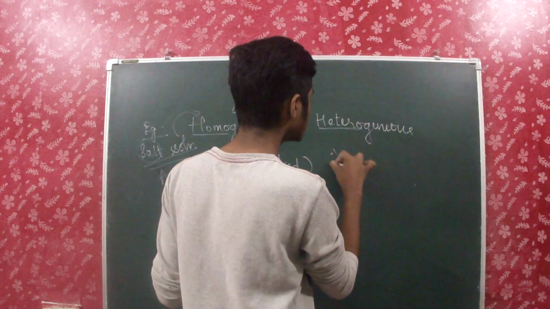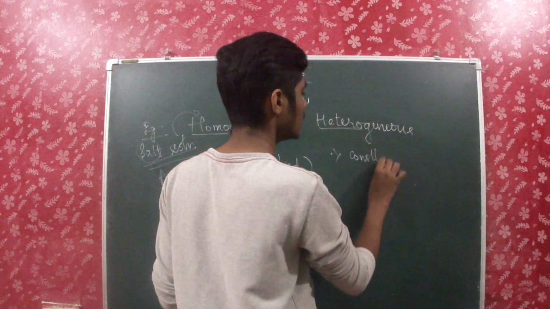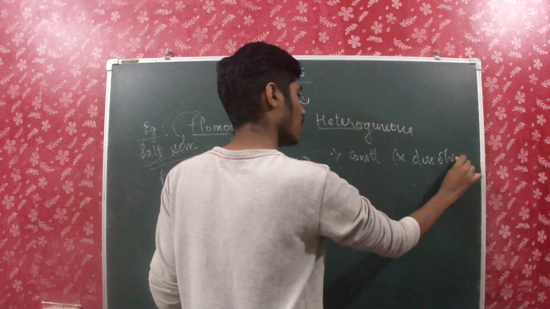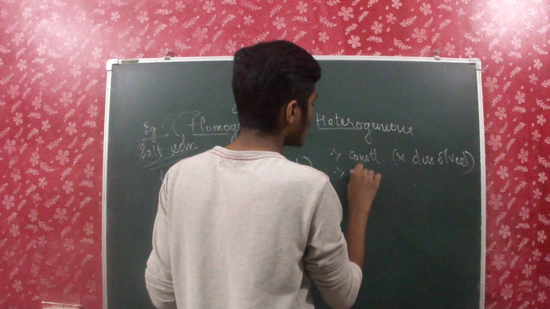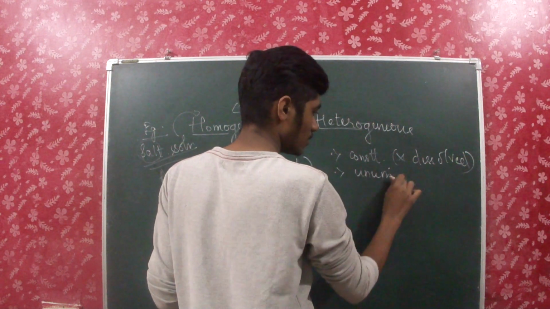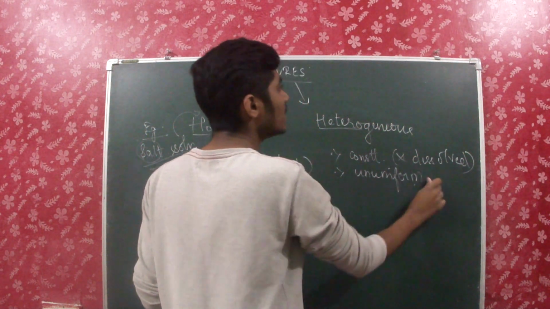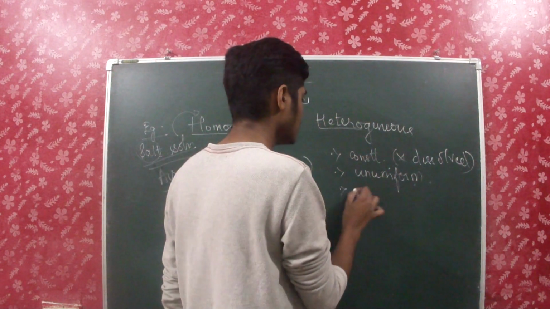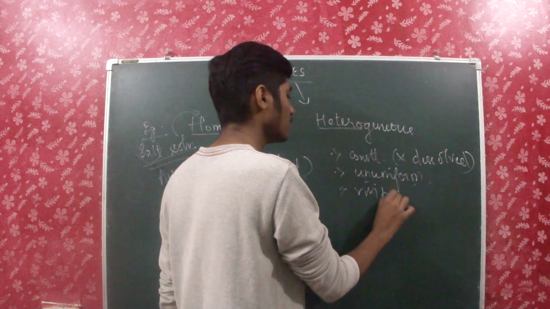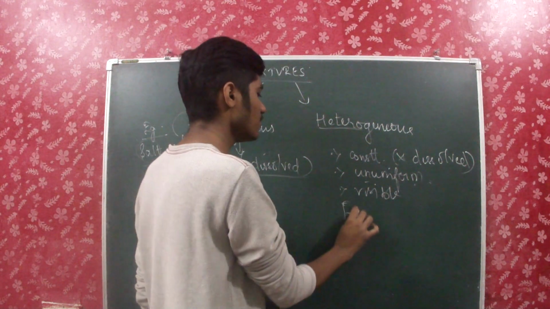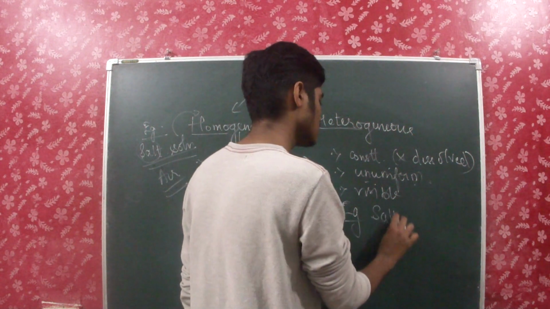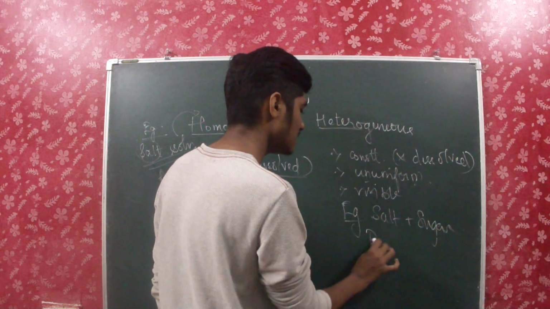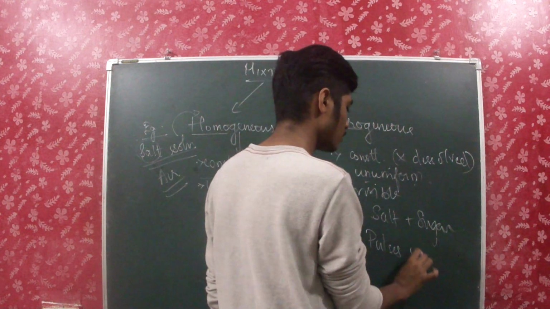And in a heterogeneous mixture, the constituent particles never get dissolved, and the composition is not uniform throughout. You can easily see the particles; both of the component particles are visible. For example, salt plus sugar, or pulses with pieces of stone.